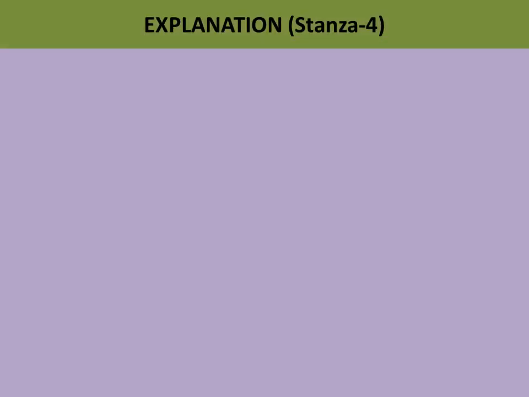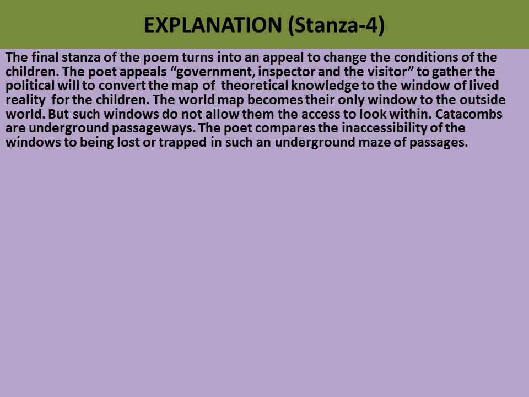Let's check the explanation part, children. Now this final stanza of the poem turns into an appeal to change the conditions of the children. So you can see here that the poet makes an appeal to the governor, inspector and the visitor. Why does he make an appeal to these people? Because these are the people who are in power, and they have got all the resources, and they are the authorities who can bring some change in the life of these children.